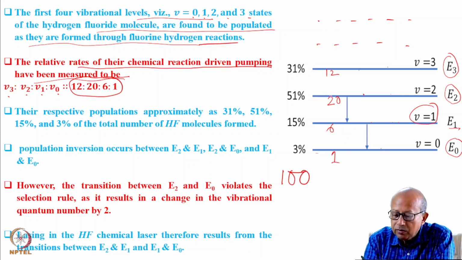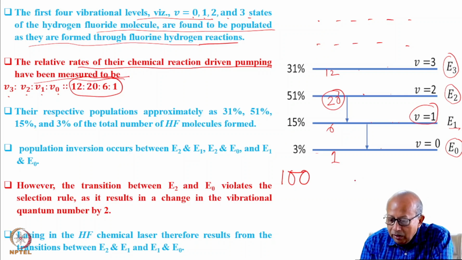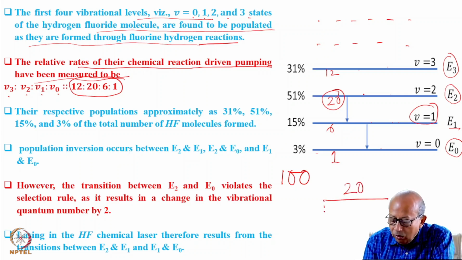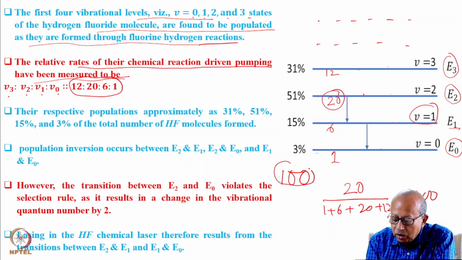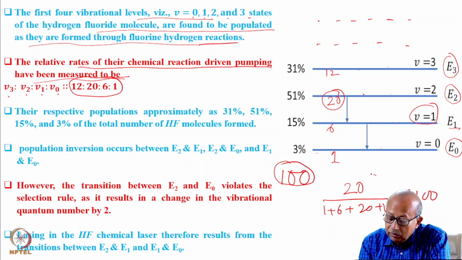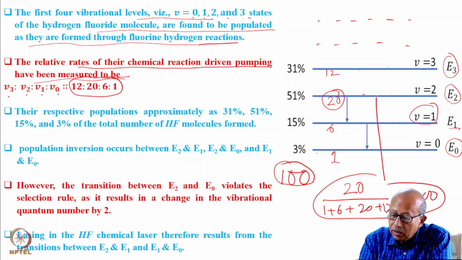There will be 20 by (1 plus 6 plus 20 plus 12) into 100. Of these 100 molecules which have been produced, these many molecules will be in this state.